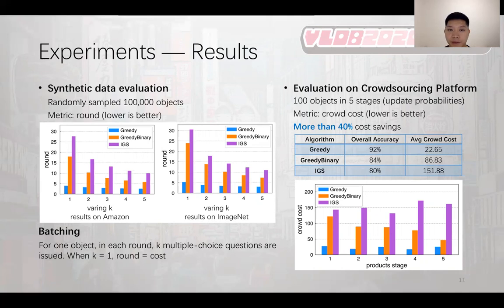It can be seen that our algorithm performed increasingly better as more stages are finished. Also, the overall accuracy and average crowd cost showed the effectiveness of our method. Synthetic and real-world experiments demonstrated that our method clearly outperforms the state-of-the-art method.